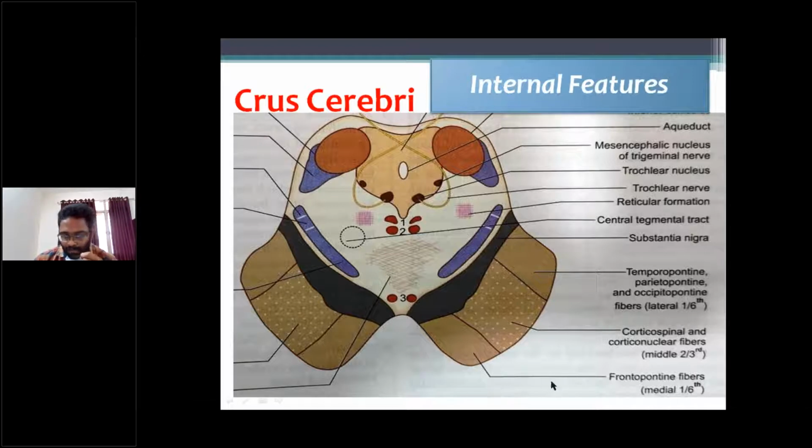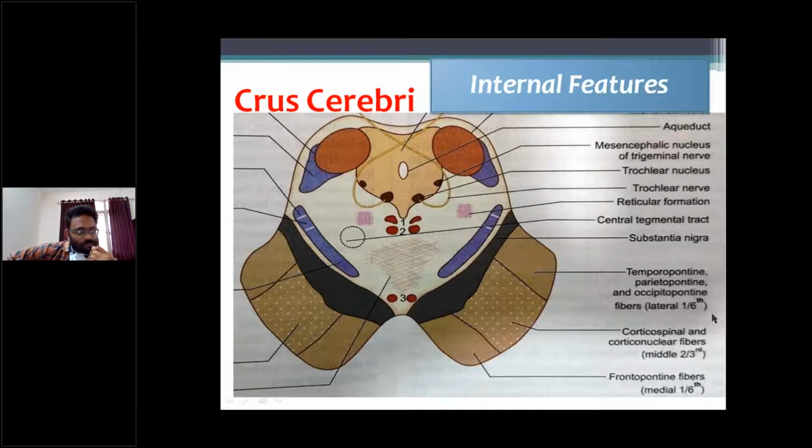The medial 1/6 of the crus cerebri contains frontopontine fibers, the middle 2/3 contains corticospinal and corticonuclear fibers, and the lateral 1/6 contains temporopontine, parietopontine, and occipitopontine fibers. So the crus cerebri is the anterior part of the cerebral peduncle.